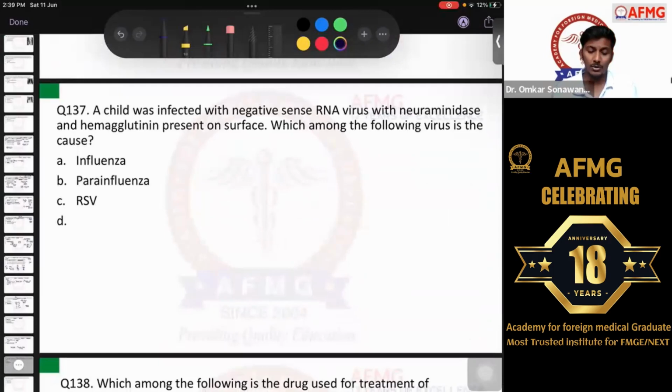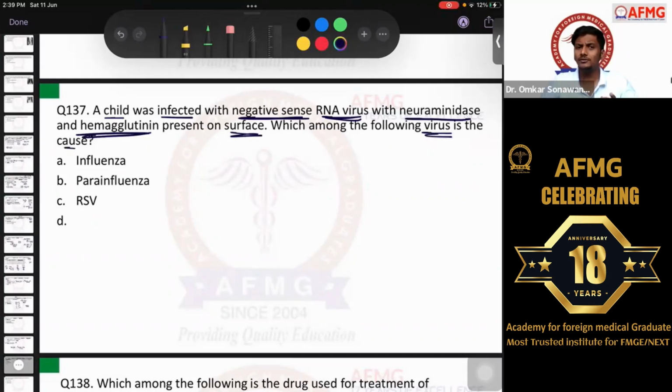Moving further now, question number 137. A child was infected with a negative sense RNA virus with neuraminidase and hemagglutinin present on the surface. Which among the following viruses is the cause? I don't think there would have been any question. Most of the people are saying RSV, RSV, RSV. I'm not sure why people are marking it as RSV, guys. This is a classical funda. This same image came earlier, and now they have given a straightforward question.